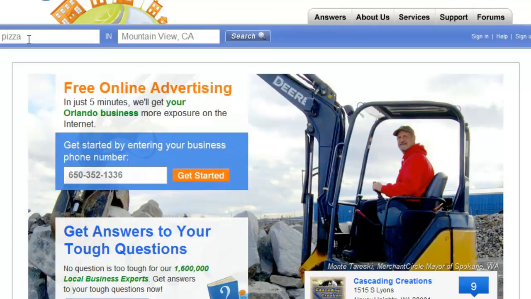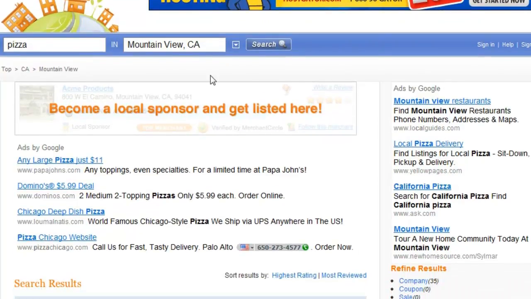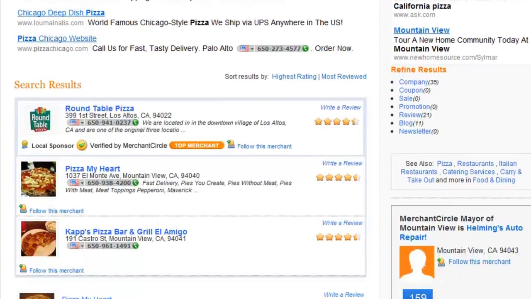So let's say if you were a pizza shop in Mountain View, California, you click on search, and of course you're going to find, at the top there, because it's free, lots of Google ads. You're going to find other Google ads here on the right of people who've paid to get to the top. Okay, and you can also become a local sponsor as well if you wanted to do something like that. Then of course as you scroll down, these are the search results.